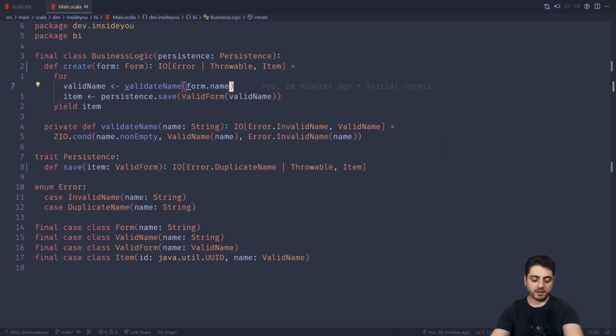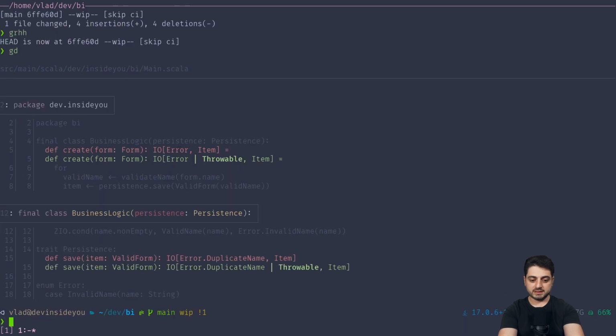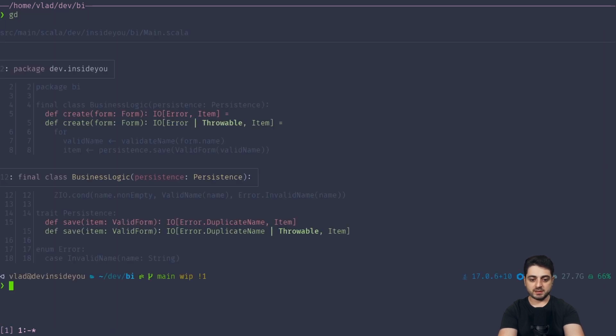So you don't need to wrap anything here, or to do a mapError over here. I just changed 2 lines, but this is the diff, right? Let me go like this. Okay, you just do like or Throwable. Union types are awesome. In fact, the whole Scala 3 is such a breath of fresh air.